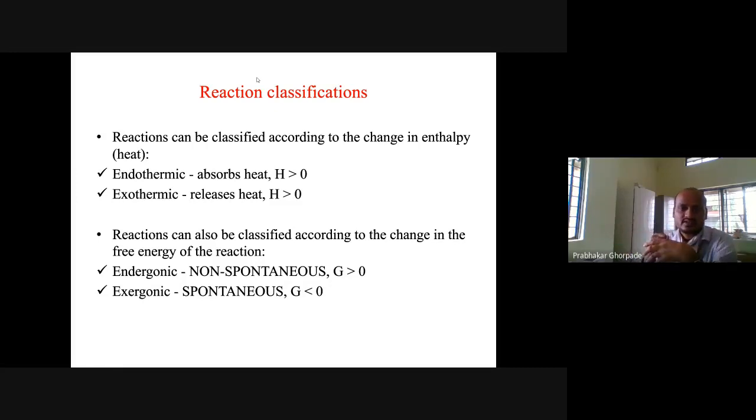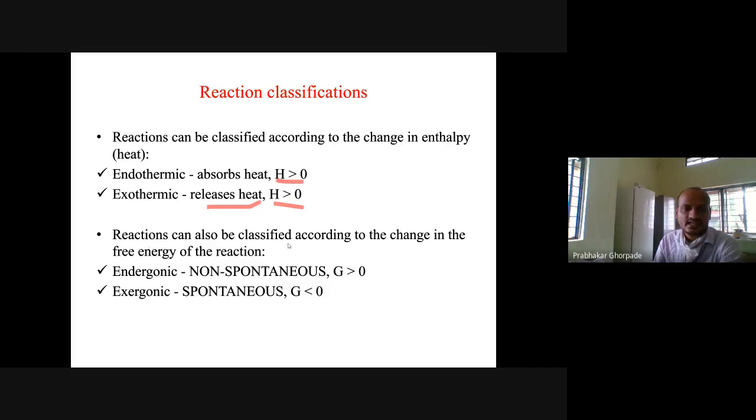That is an endothermic reaction, meaning it absorbs heat, and in that case delta H, the enthalpy, is greater than 0. If it is exothermic, the reaction progresses and if you touch the vessel, it will be cooler. That is an exothermic reaction, meaning it releases heat, and delta H is less than 0, so it decreases.